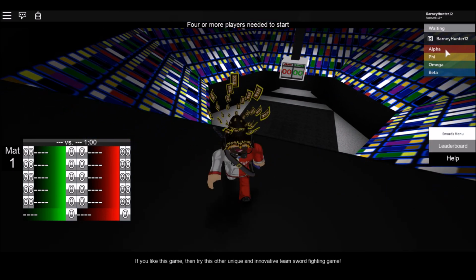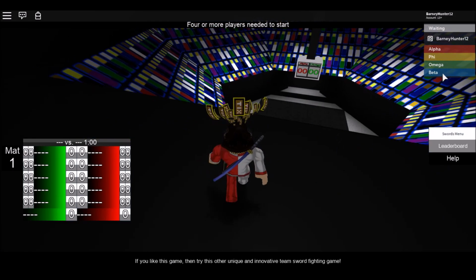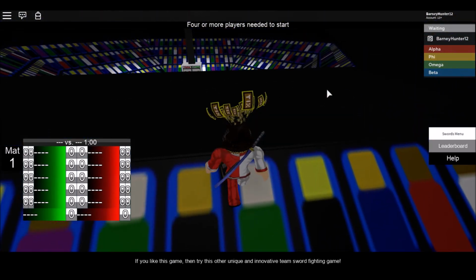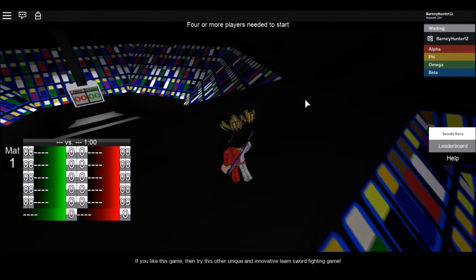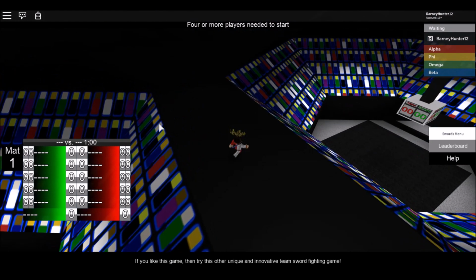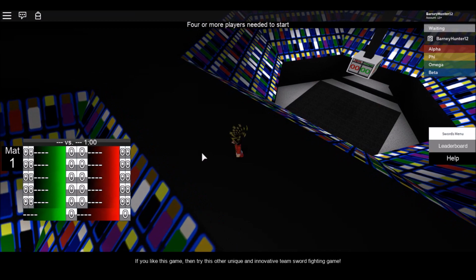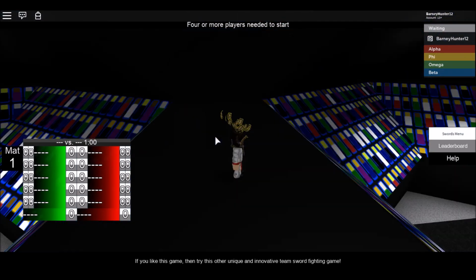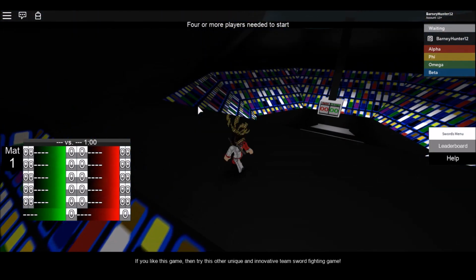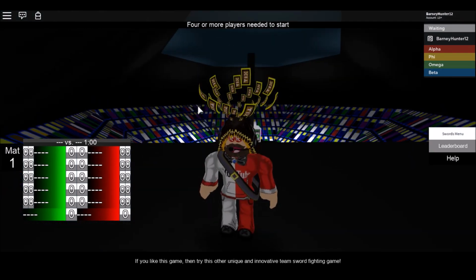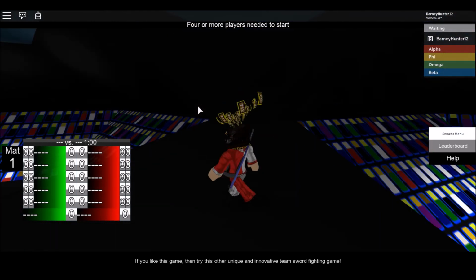So you have the Alpha team, the Phi team, Omega, and Beta. I don't know if I said the yellow one correctly or not. But yeah, there would be 2 games going on at once. Whoever won each game would face off against each other in the final round. The 2 losers would fight as well over the bronze medal. So if you lost, you weren't eliminated. You would just go to the lesser round.